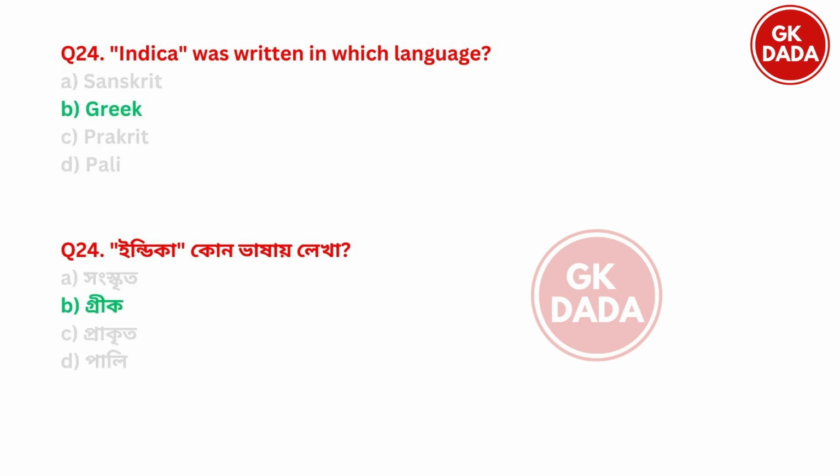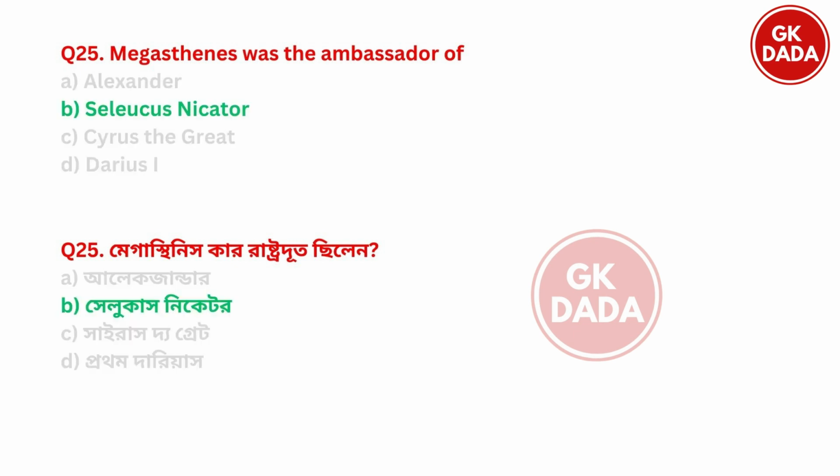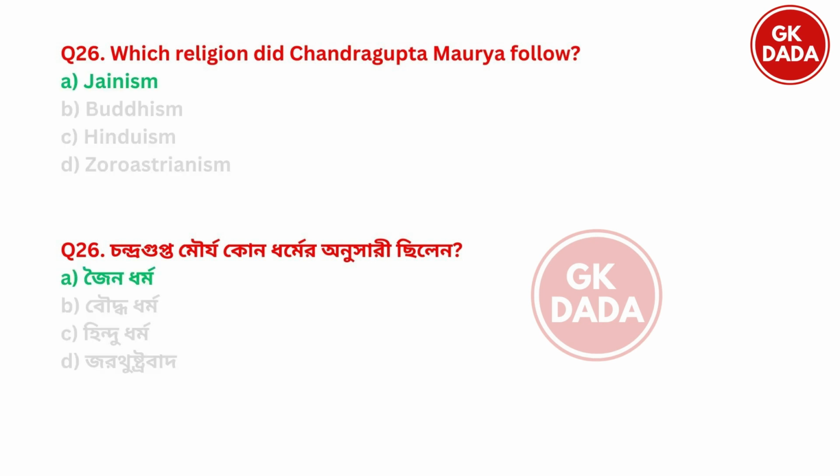Option B. Next. Megasthenes was the ambassador of option A Alexander, option B Seleucus Nicator, option C Cyrus the Great, option D Darius I. So Megasthenes was the ambassador of Seleucus Nicator. Option B. Next. Which religion did Chandragupta Maurya follow? Option A Jainism, option B Buddhism, option C Hinduism, option D Zoroastrianism. So the right answer is option A Jainism.